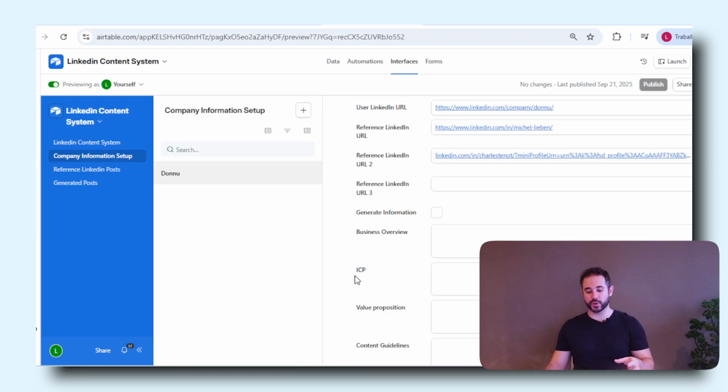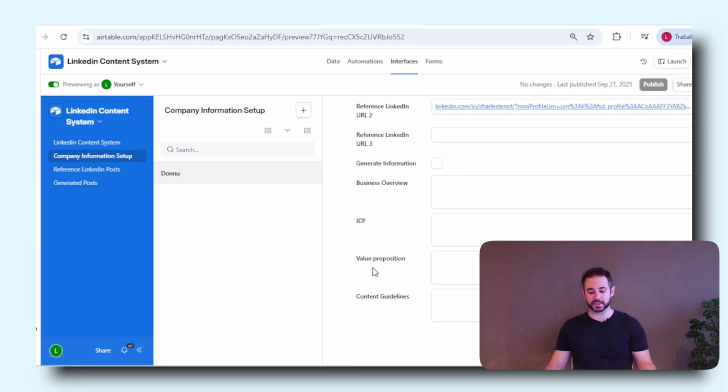And here, once I click this button, the system will generate a full business overview about my company, my ICP, ideal customer profile, or the type of company that we want to work with or that we work with the most, the main value propositions that we bring to the market, and our content guidelines, right? So we could have this set for multiple companies.